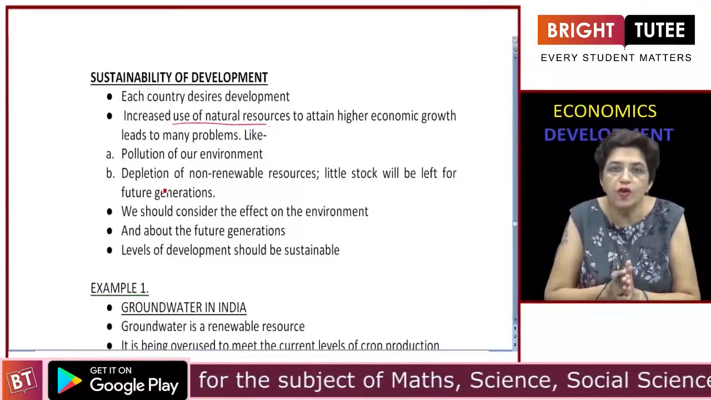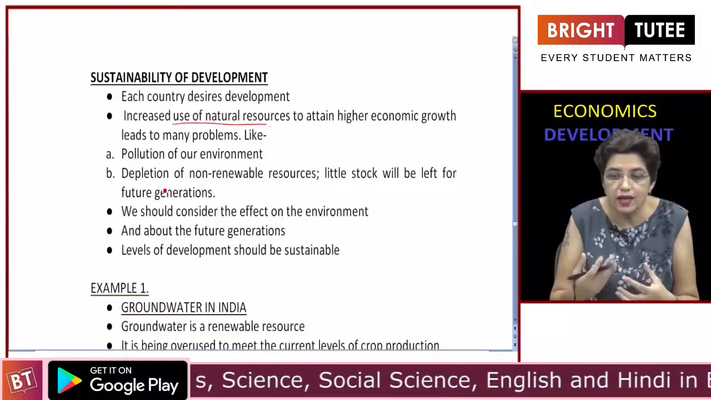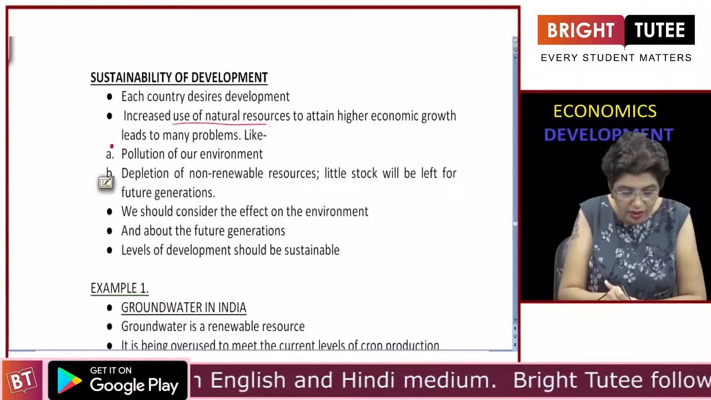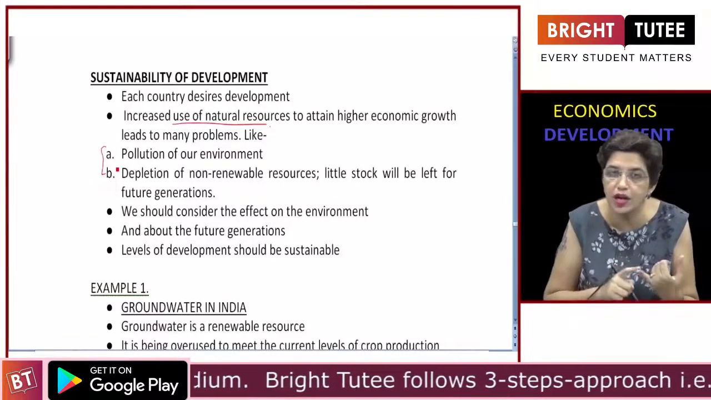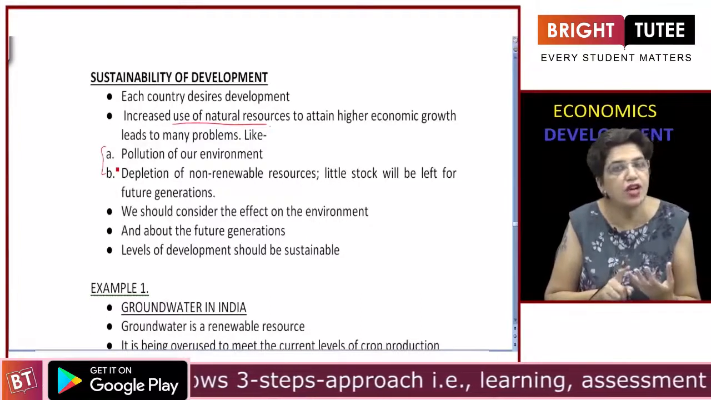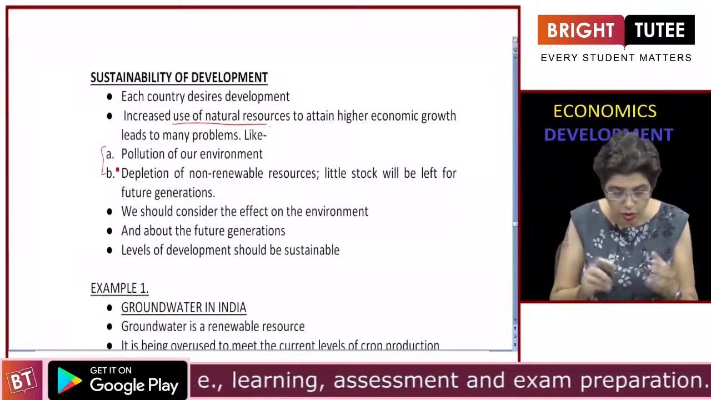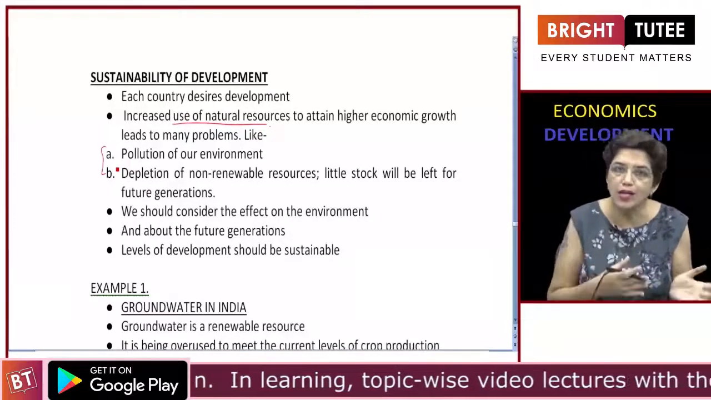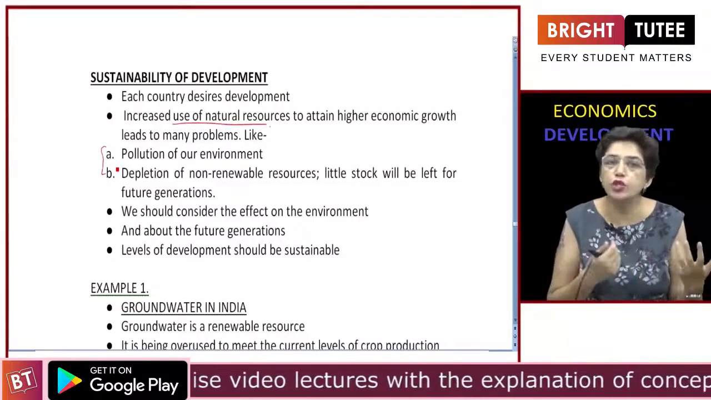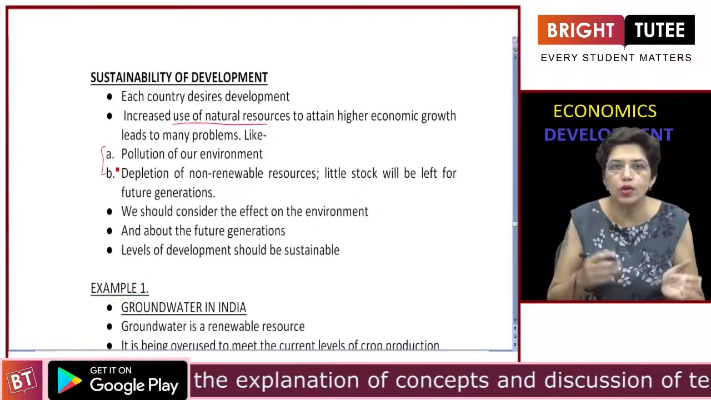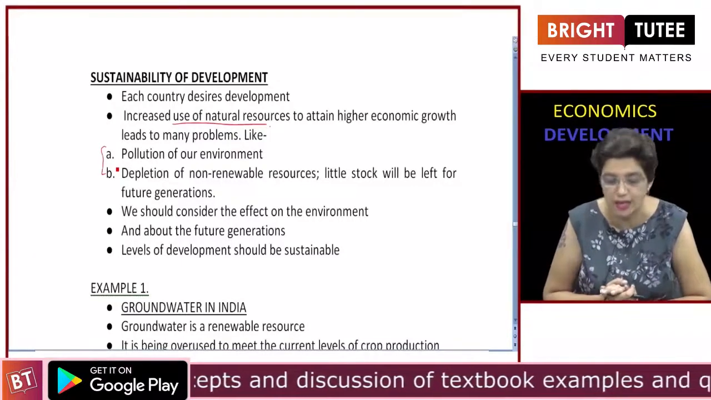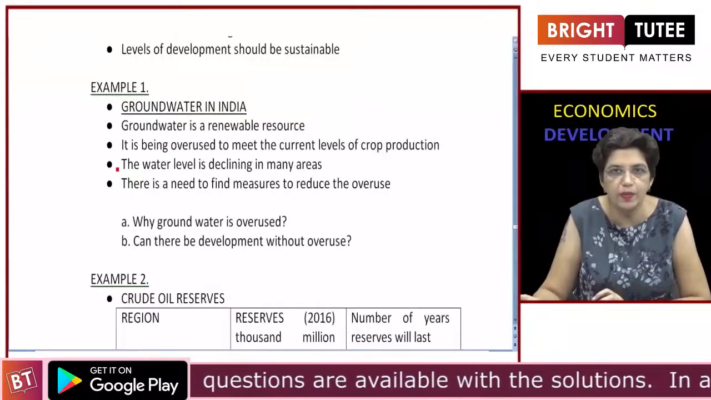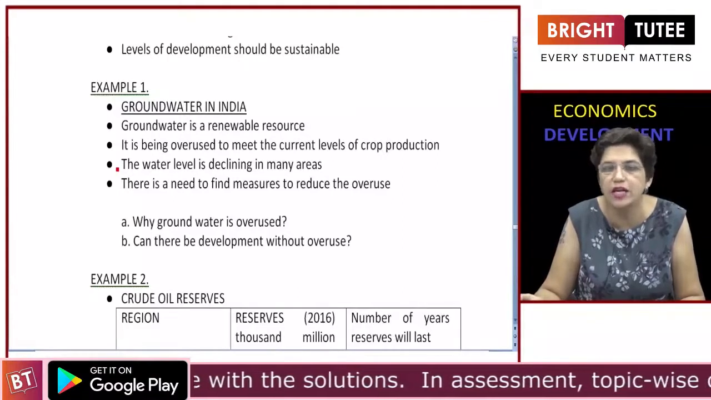So that means by overusing the resources for the sake of a more developed rate of development, we are causing these two problems. We are polluting and harming our environment, and we are not thinking about the future generation. So this word sustainability of development means having development thinking about these two aspects. We should not harm the environment and we should think about the future generation. Then we say that the development is sustainable. Alright. So I'll give you two very good examples to understand this concept of sustainability of development.